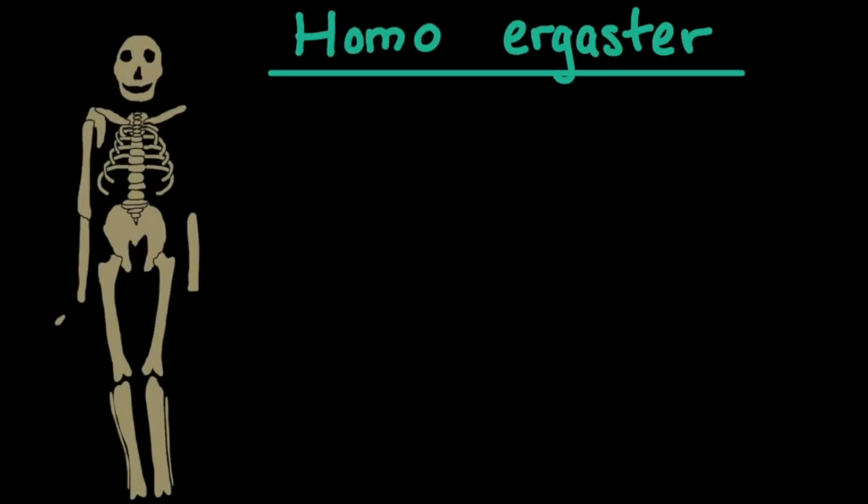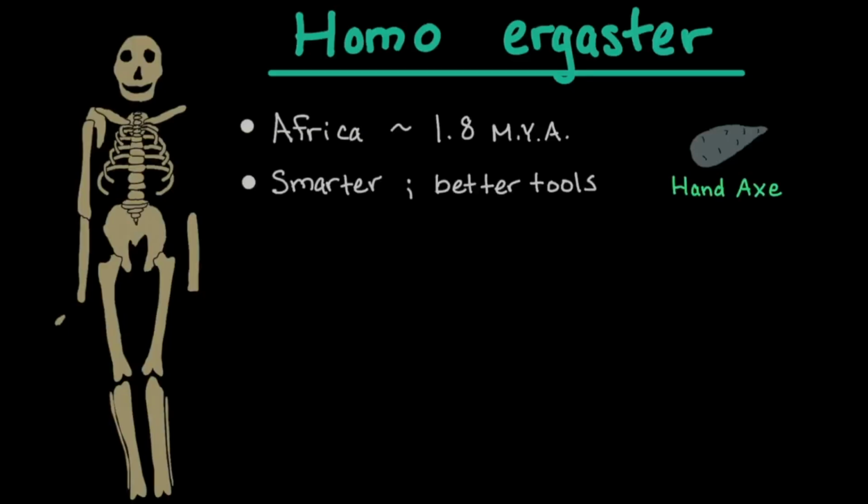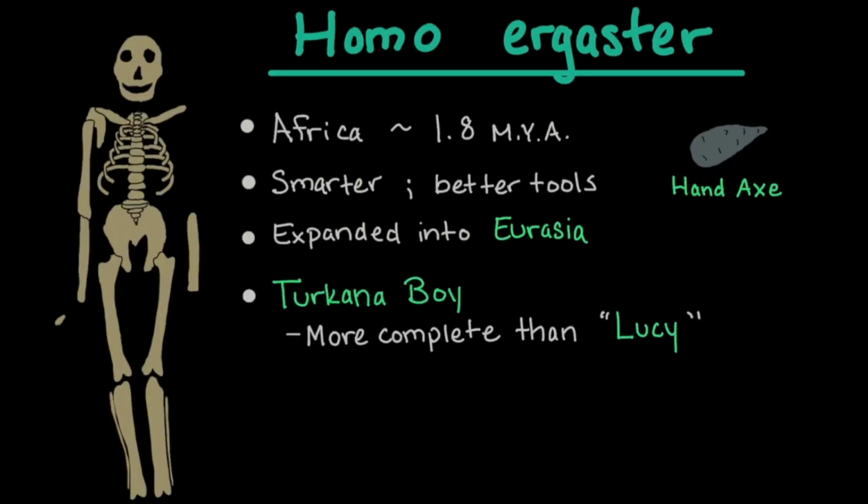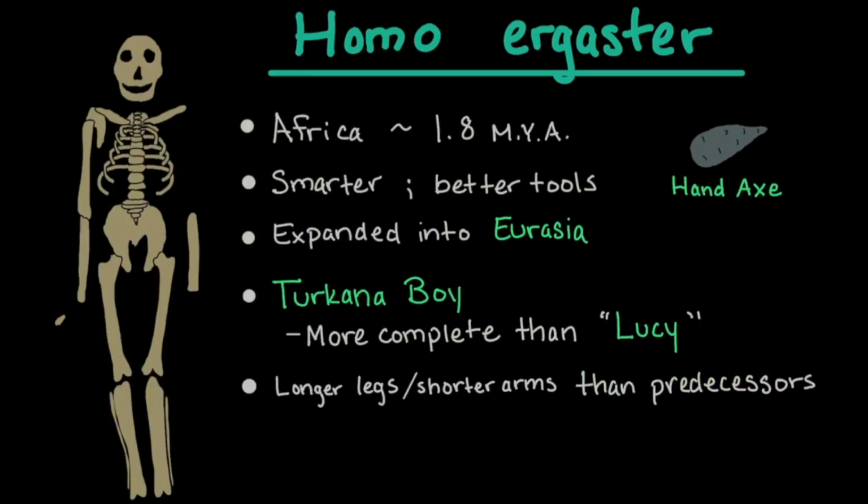Homo ergaster evolved not too long after habilis in Africa, around 1.8 million years ago. This species was smarter and built better tools, such as the hand axe. This species expanded into Eurasia from Africa. The most famous specimen is the Turkana boy from Kenya. It stood at around 5.5 feet tall and is more complete than Lucy. The skeleton of this species demonstrates longer legs and shorter arms than its predecessors. It also had less hair cover.